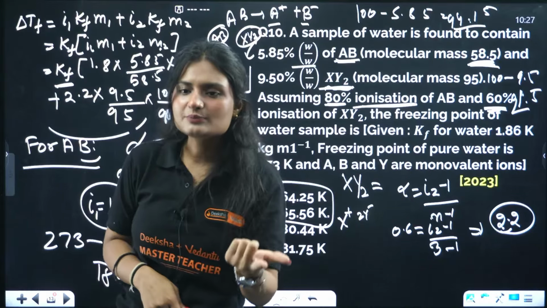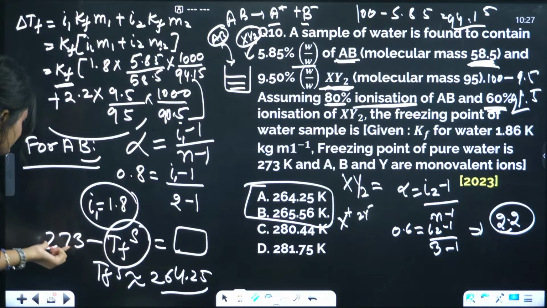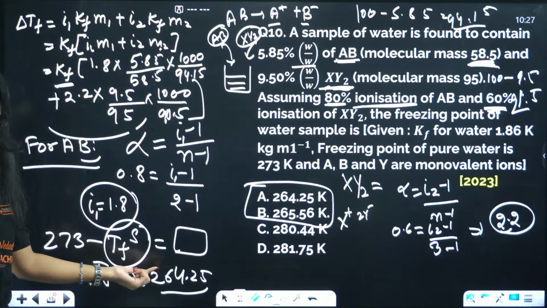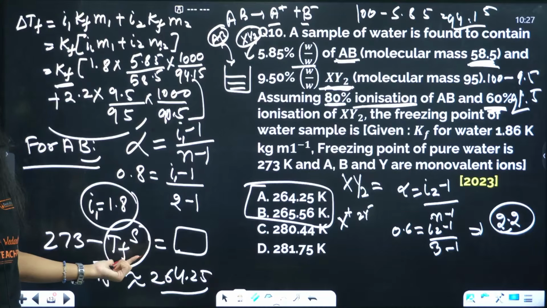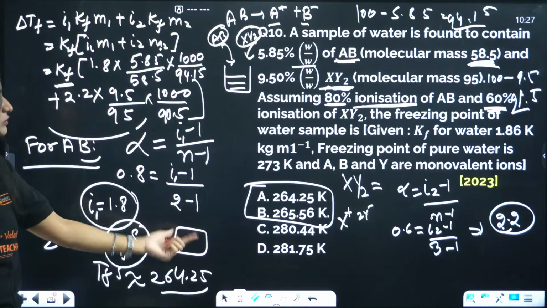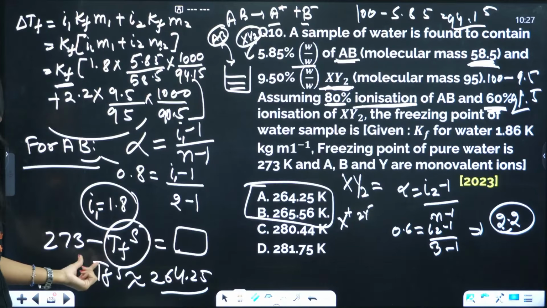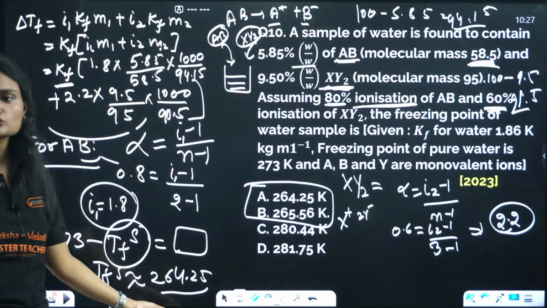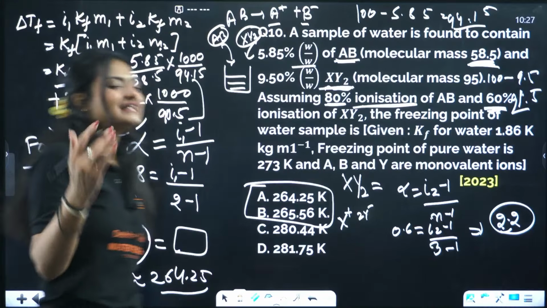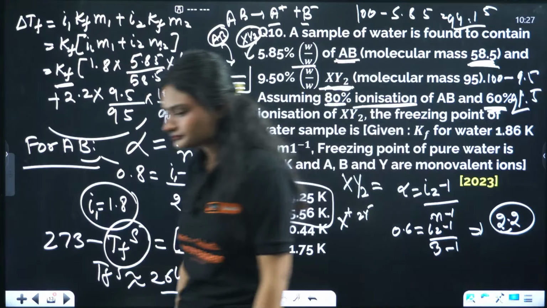The freezing point of this water sample will have a depression, that means 273 minus Tf of the water sample equals this whole calculation. After that, 273 minus that number, the answer comes out to be 264.9 something. So we take it as 264.25.